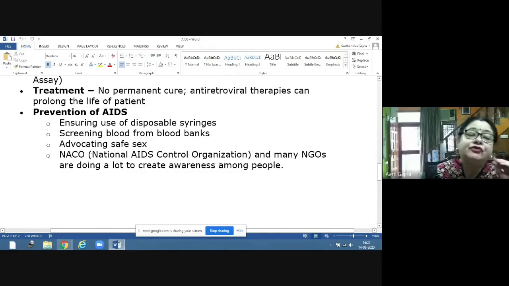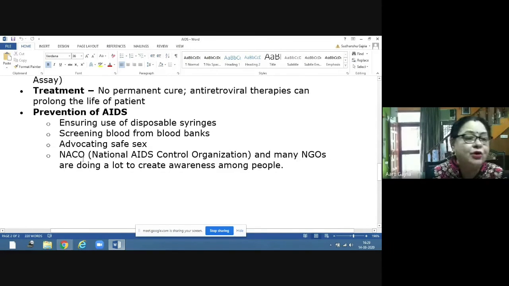Then you have to advocate safe sex. Safe sex is the sex when the physical barriers are being used, the condoms are used, where there is no mixing of the liquids of the two partners. So the safe sex should be advocated, because safe sex ensures that there cannot be any infection from an infected partner to the healthy partner.